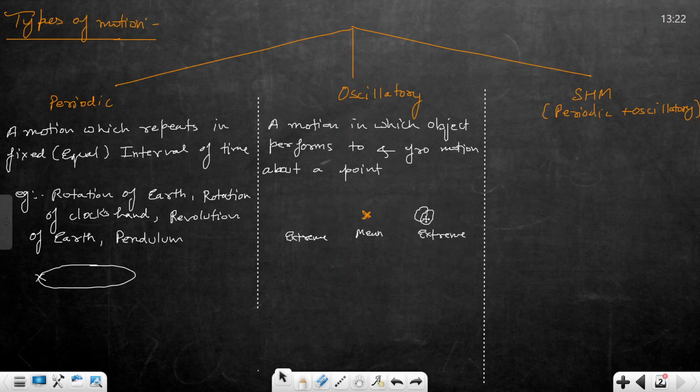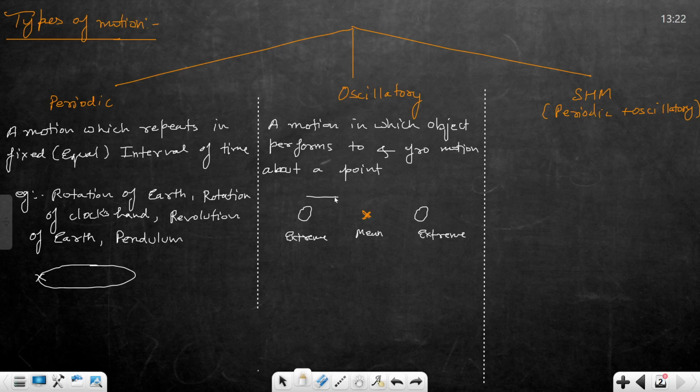The object will oscillate between the extreme positions, about the mean position, from one extreme to mean, then extreme, then mean, then extreme. This is a complete oscillation. Half oscillation, then half oscillation, this is a complete oscillation. Is it clear?